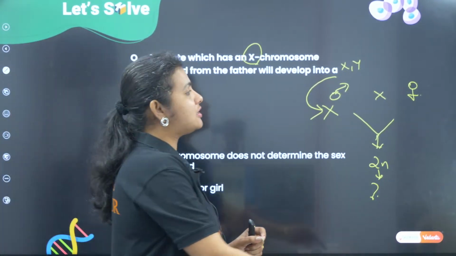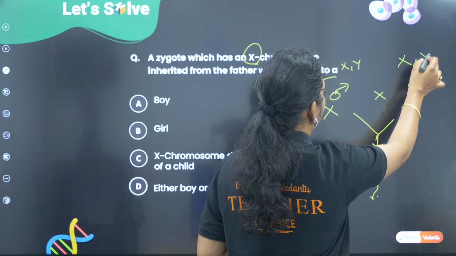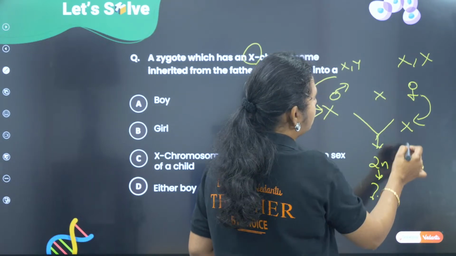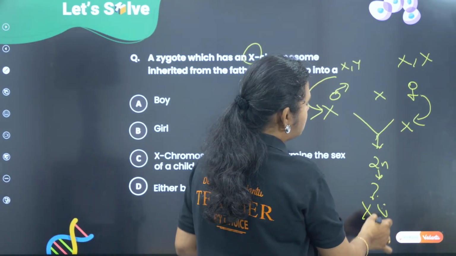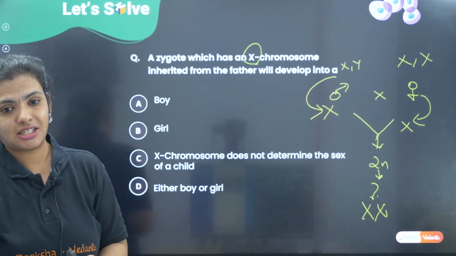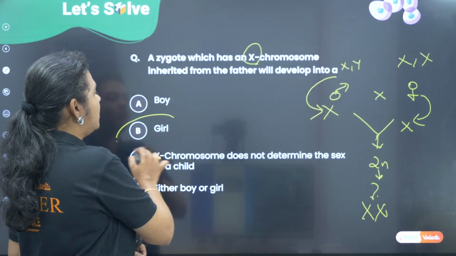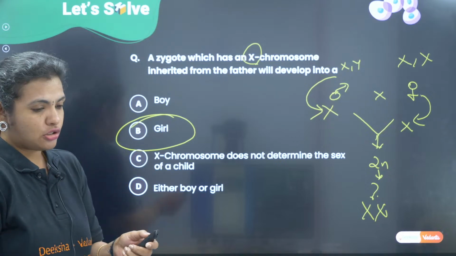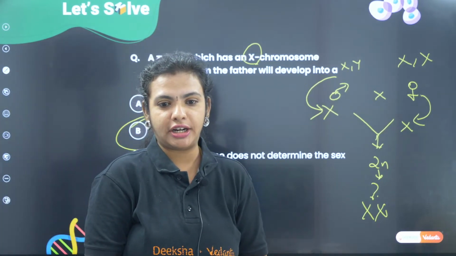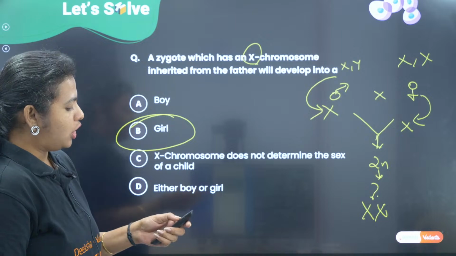The female has X and X chromosomes, and she is definitely going to give X. So this zygote is going to be XX. XX is nothing but a girl child. I think all of you have got it right.